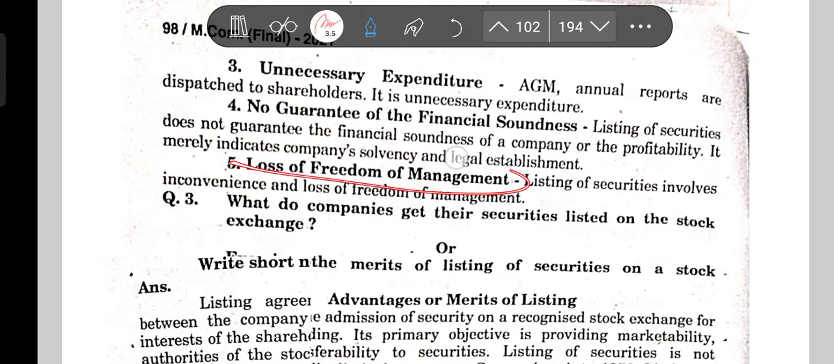Then loss of freedom of management. Listing of securities involves inconvenience and loss of freedom of management. Because if you change a board member, you have to tell. If you change the nature of the company, you have to tell. If you are issuing something particular, you have to tell. That means every step you have to notify, and the notification also takes time at times.